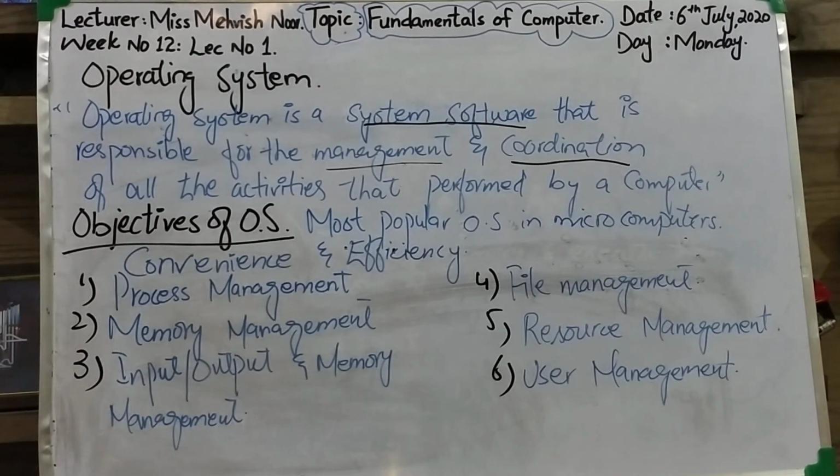Clear? In an efficient way to improve the performance of the computer. Clear? Now next function is user management. How does an operating system perform functions like as